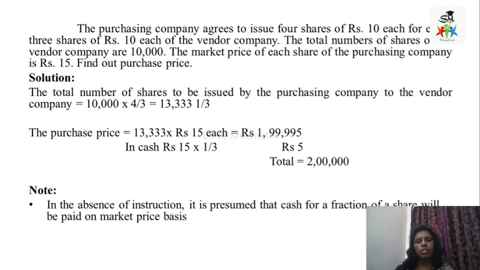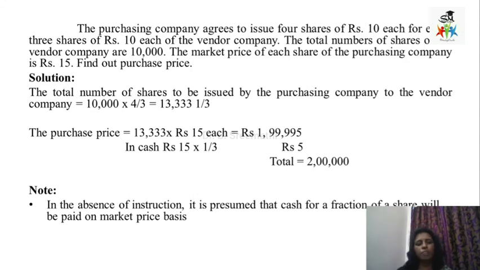We know the vendor company's total number of shares is 10,000, and they are agreeing to get 4 shares in the purchasing company for every 3 shares. So the total number of shares to be issued by the transferee purchasing company to the vendor company is 10,000 divided by 3 and then multiplied by 4, since they get 4 shares. The number comes to 13,333.333 actually, where 0.333 is 1 by 3.